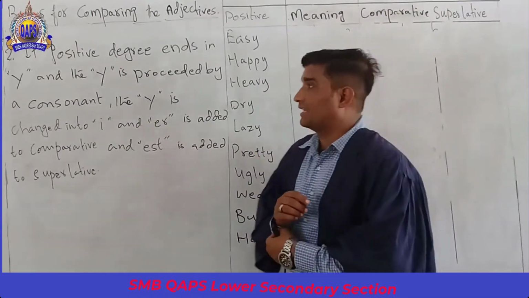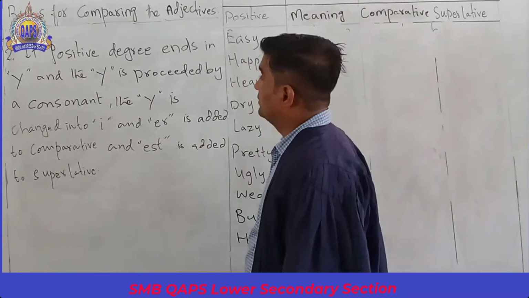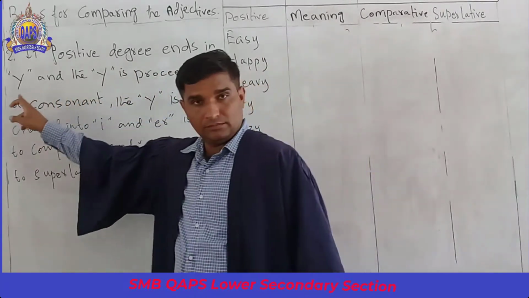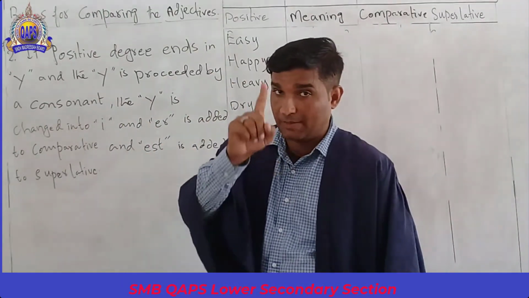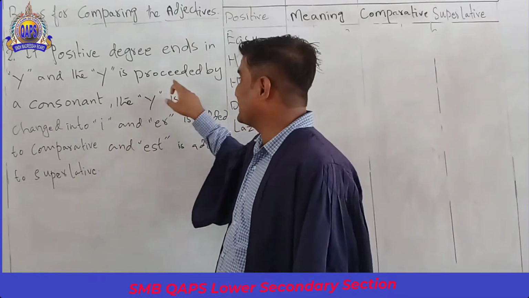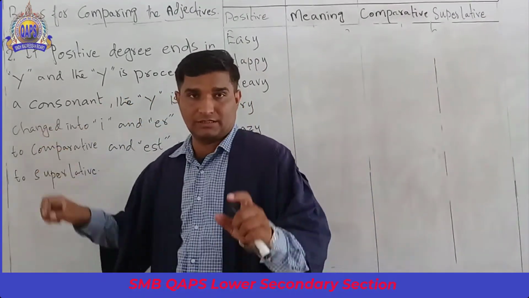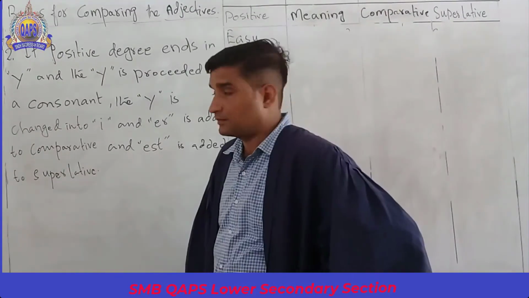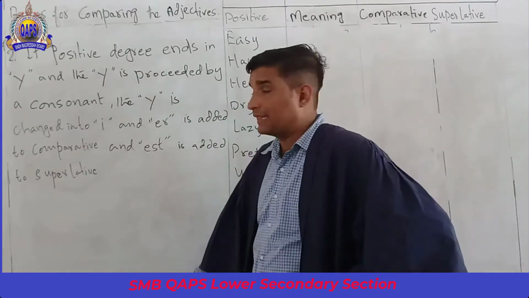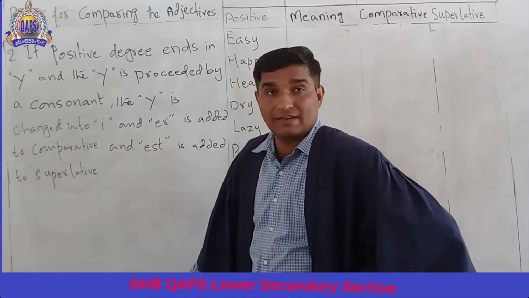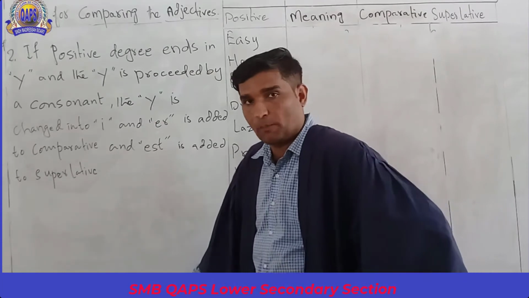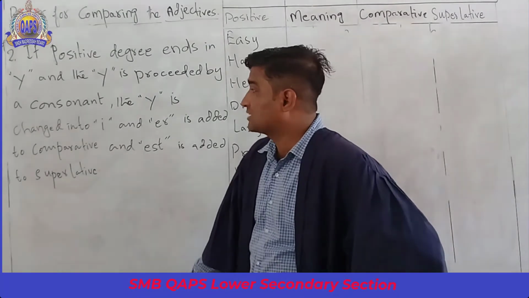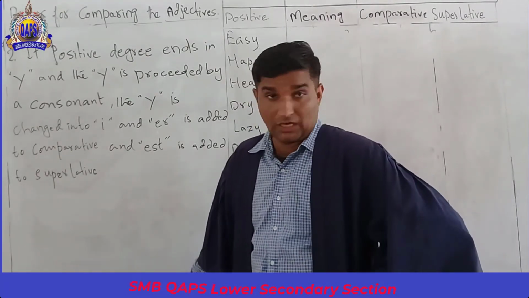We have the second rule. If a positive degree ends in y, and remember this important point, the y is preceded by a consonant, not a vowel.